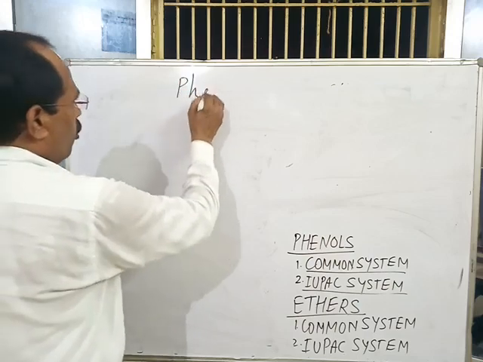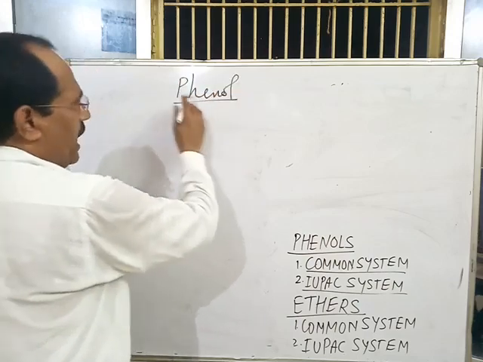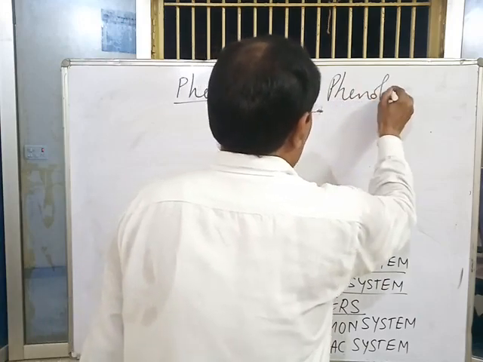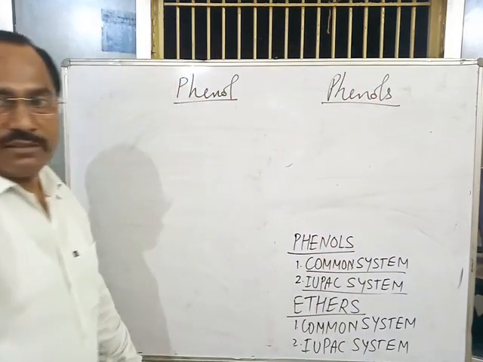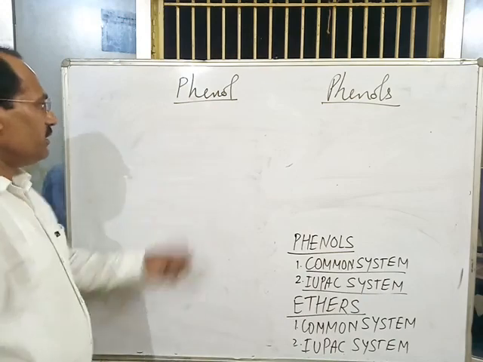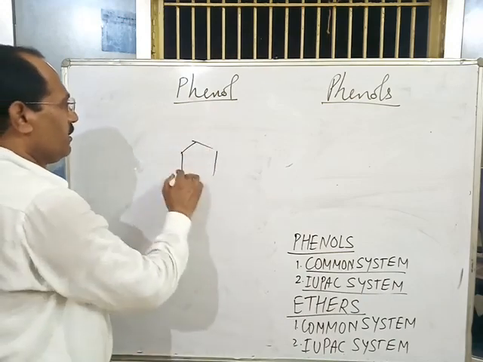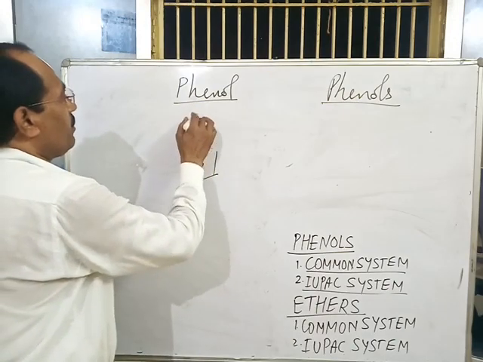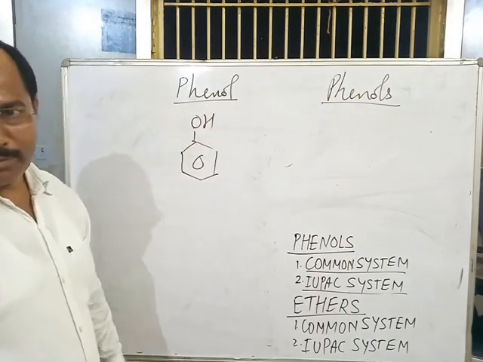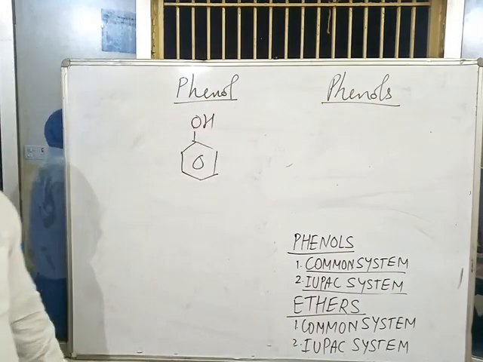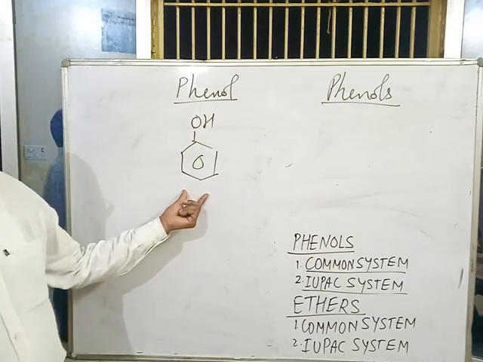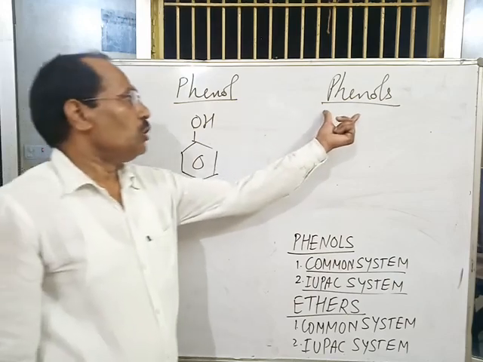One word is phenol and other is phenols. Phenol is the parent member of phenols family. This is the parent member, first member of phenol.